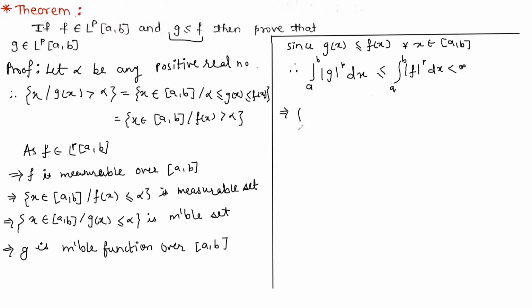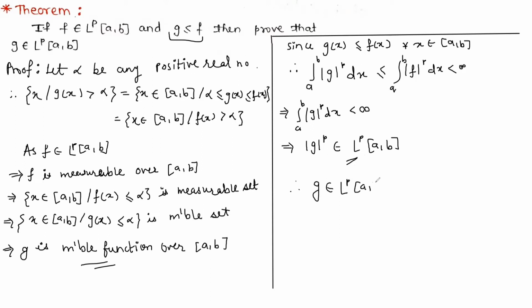So this implies that the integral from a to b of |g|^p dx is less than infinity. So this implies that |g|^p belongs to the LP space over [a, b]. Now we have proved that g is a measurable function over this interval [a, b], and also we have proved that |g|^p belongs to this LP space. So therefore, by definition, the function g belongs to the LP space over [a, b], and hence the theorem is proved.